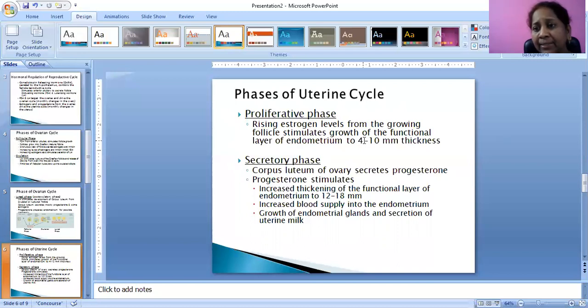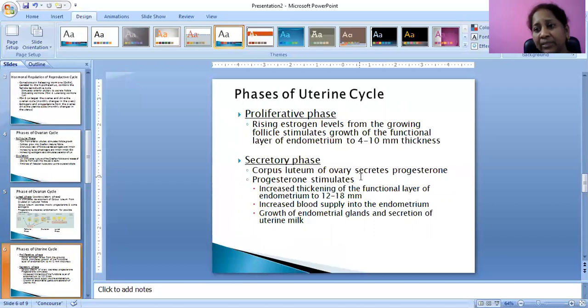How does this happen? Due to the rise of estrogen hormone levels from the growing follicle, which stimulates the growth of the functional layer of the endometrium. It will grow up to 4 to 10 mm thickness. Next, the secretory phase. The corpus luteum of the ovary secretes progesterone. Progesterone stimulates increased thickening of the functional layer of the endometrium.